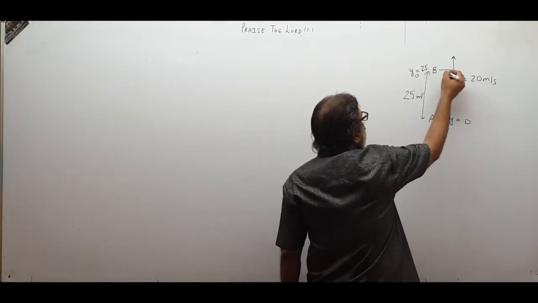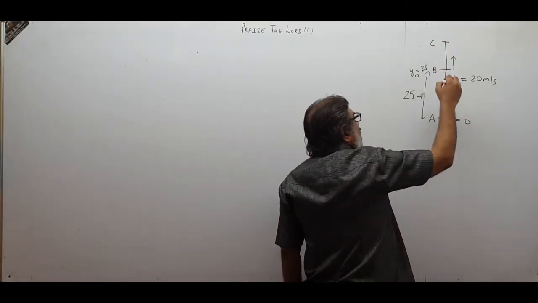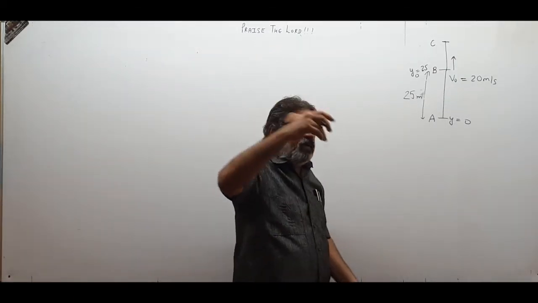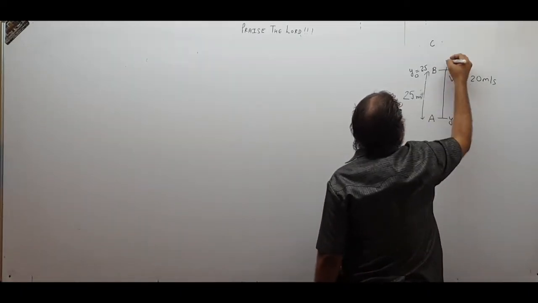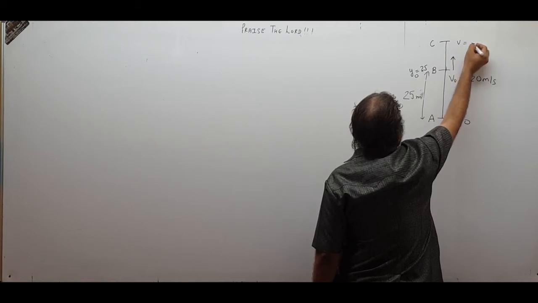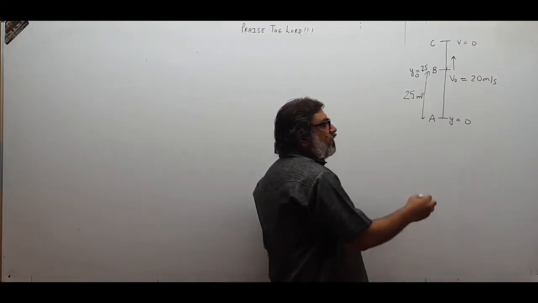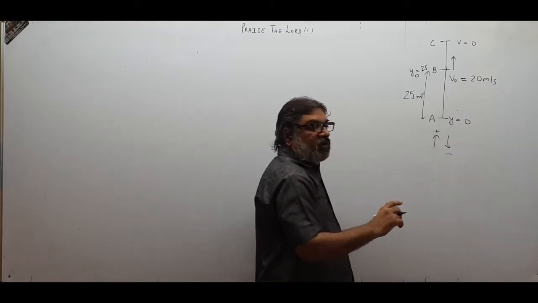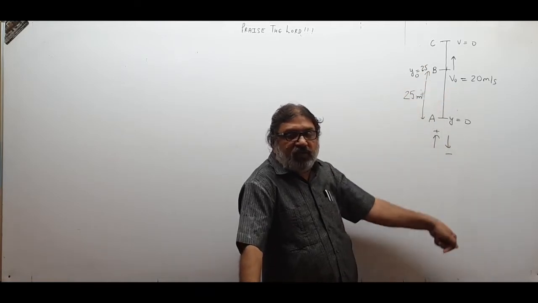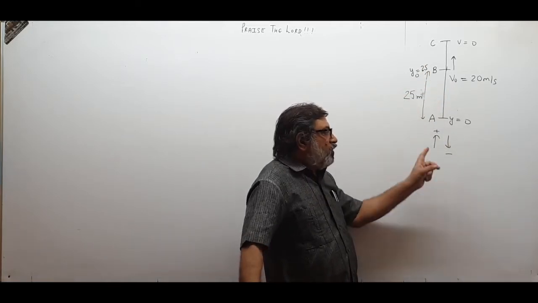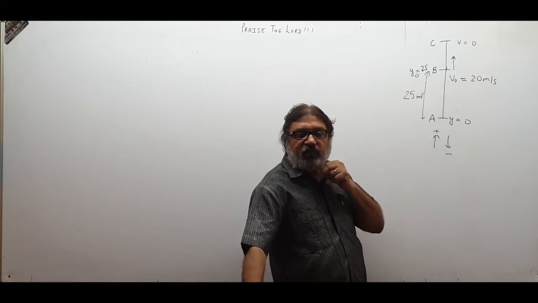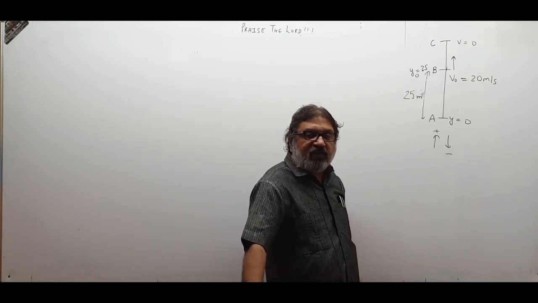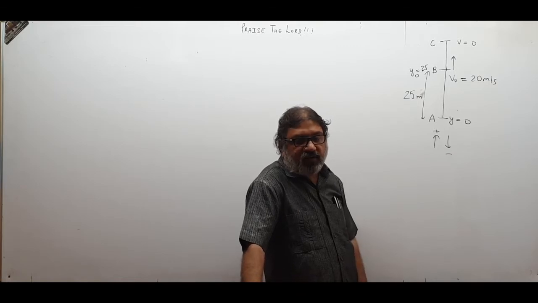And we think that the ball may rise like this, it may reach the point C. Because this is the highest point, when the ball reaches the highest point it will stop; its velocity will become 0 at point C. Upward direction will be taken as positive and downward will be taken as minus, because upward is positive y-axis, downward is negative y-axis. You will have to be very careful in choosing the sign of velocity, displacement and acceleration, because these are vectors. You have to choose the sign properly, children.